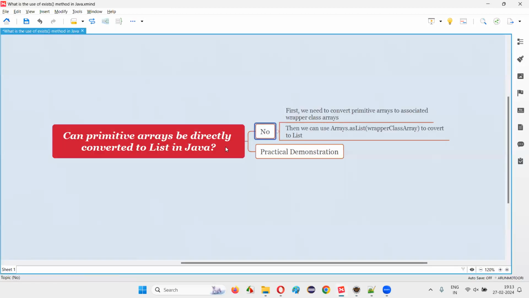So the answer is no, because we cannot directly convert a primitive data type array to a list. Rather, first we have to convert the primitive data type array to a wrapper class, associated wrapper class array type. And from there, we have to convert that into a list with the help of this Arrays.asList predefined method. So with practical demonstration, I've answered this question for you.